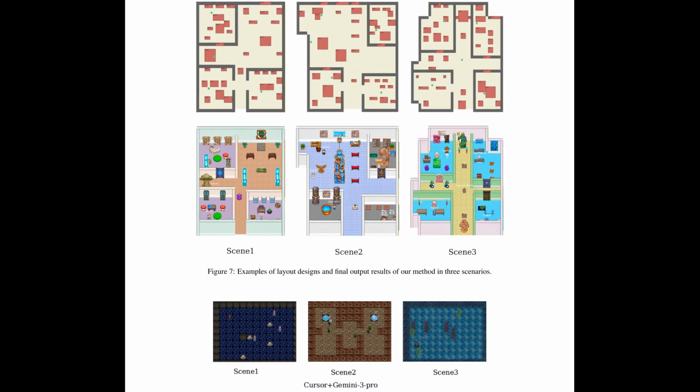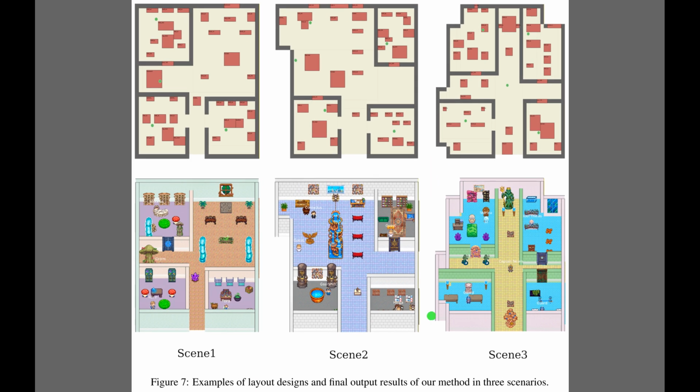Moving from those statistics to visual proof, Figure 7 displays the actual environments generated by WorldCraft across 3 distinct scenarios. The top row reveals the structural layouts produced by the manager agent, showing coherent room divisions and collision-free furniture markers in red. Then, the bottom row presents the final execution. Here, the system has translated those geometric blueprints into fully textured game scenes, populated with specific assets, demonstrating the framework's ability to handle both spatial logic and visual detail.